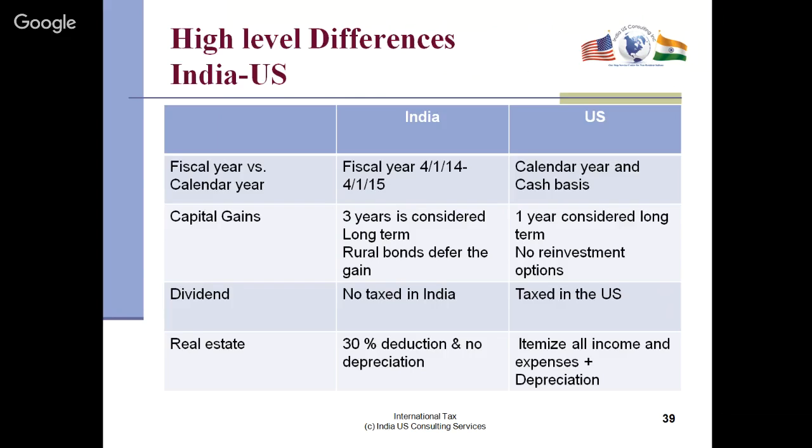Next one is capital gains. You have 3 years is considered capital gains. In the US, only 1 year. You can invest in rural bonds. There's no such option in the US. Dividends are not taxed in India, but they are taxed in the US. So let's say Indian companies pay you tax.